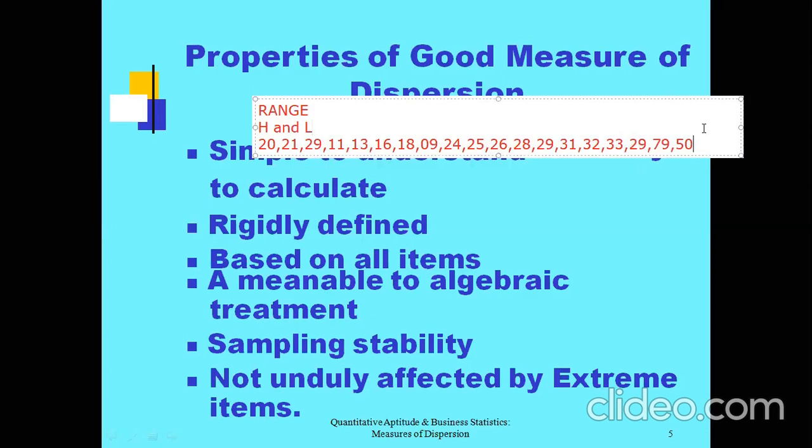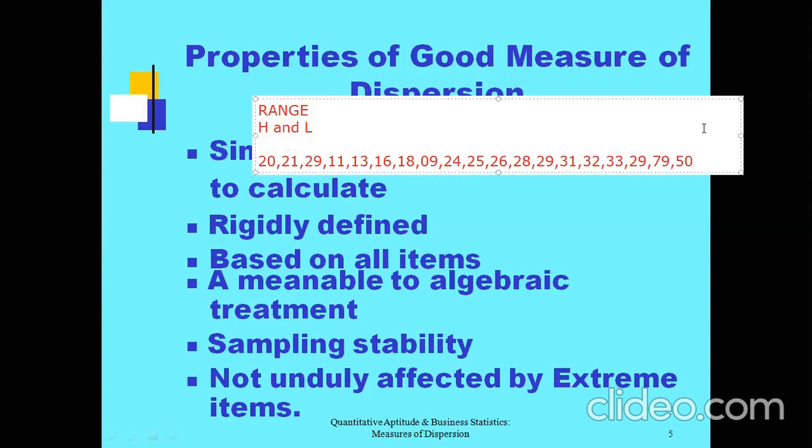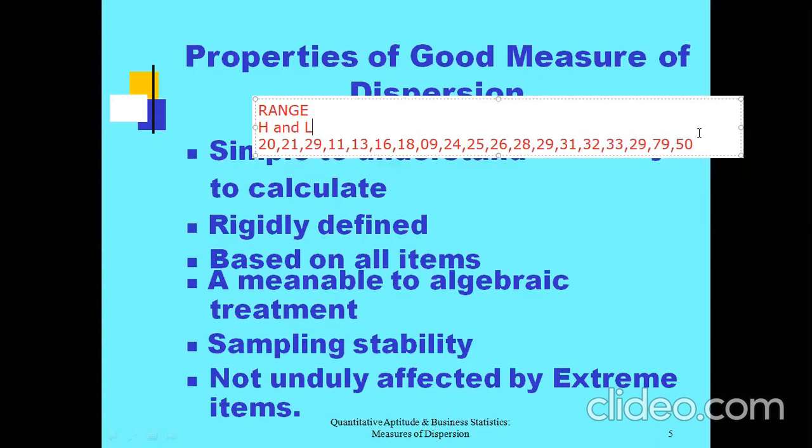Are they raw data or discrete data or continuous data? Just numbers are written, so it is raw data in nature. Now, in case of raw data, how to ascertain range? In case of raw data, range can be ascertained by finding the highest value in the given set of observation. The highest value in the given set of observation is 79.